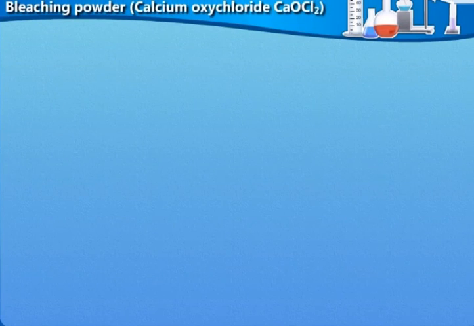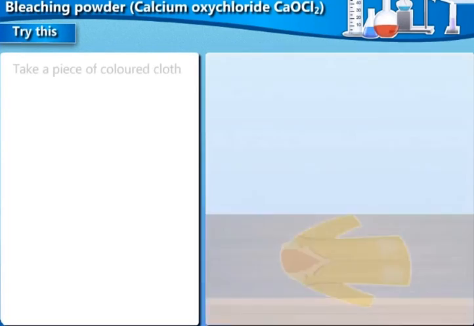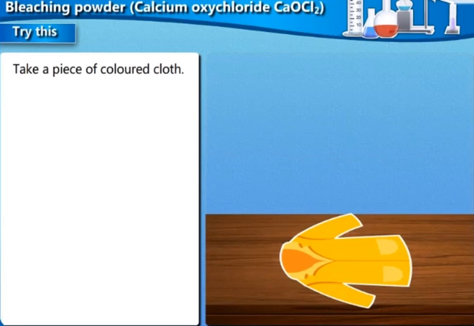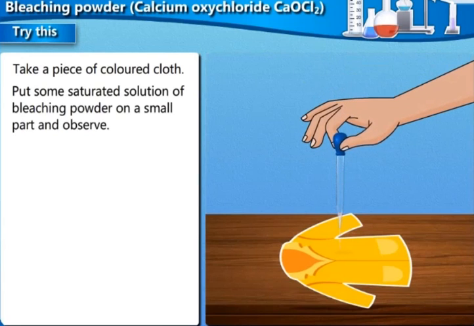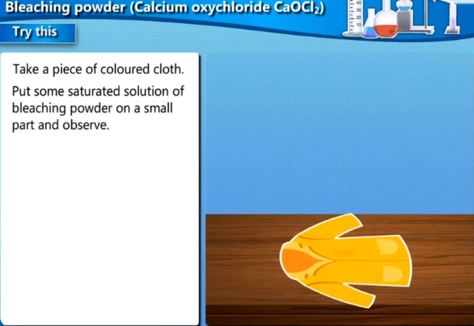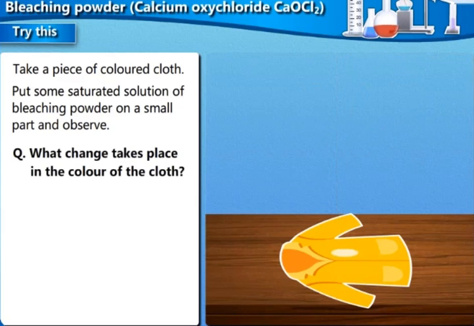Bleaching powder, calcium oxychloride, CaOCl2. Try this. Take a piece of colored cloth. Put some saturated solution of bleaching powder on a small part and observe. What change takes place in the color of the cloth? Answer.